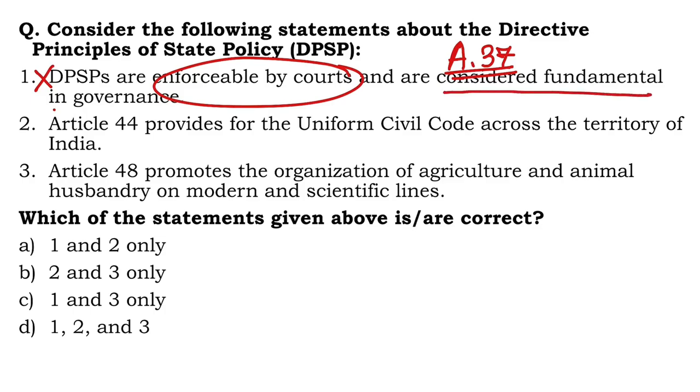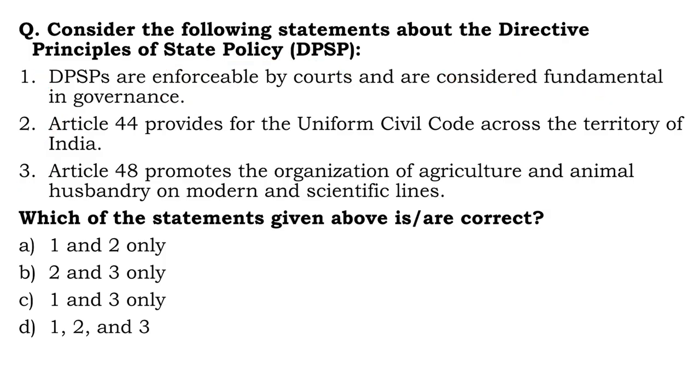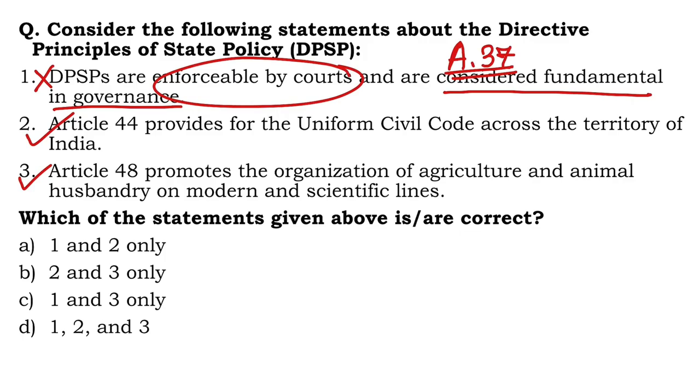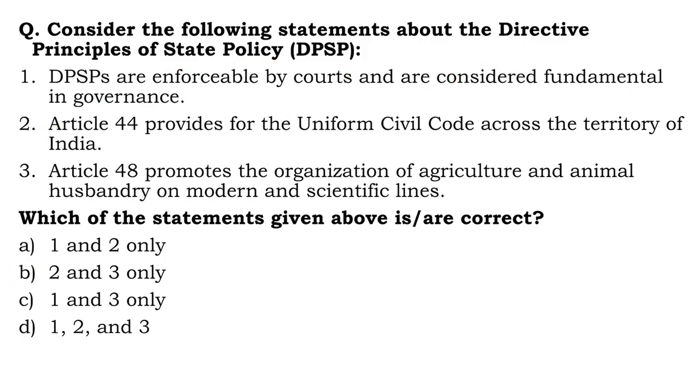They are considered fundamental in the governance. That is true. Second one, Article 44 provides for the uniform civil code across the territory of India. Yes. Article 48 promotes the organization of agriculture and animal husbandry on modern and scientific lines is also correct. So the right answer in this case is B, 2 and 3.